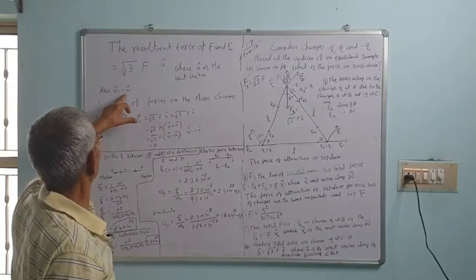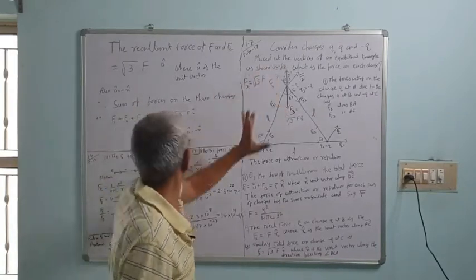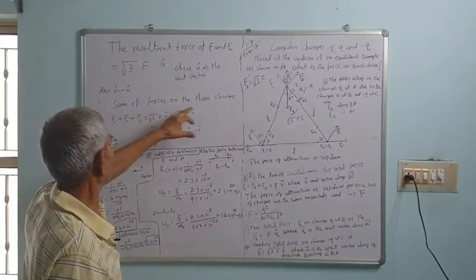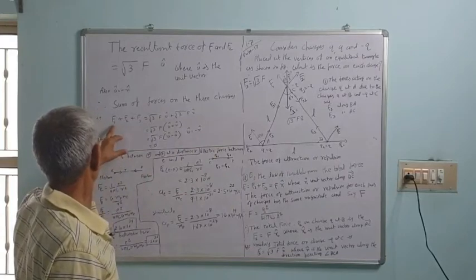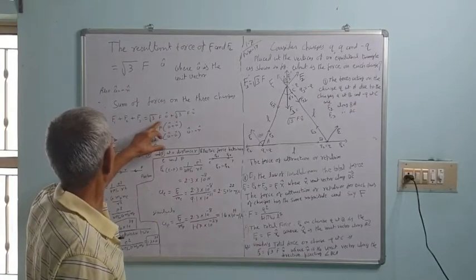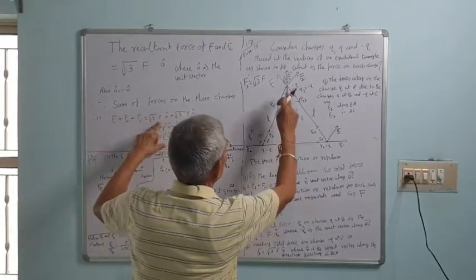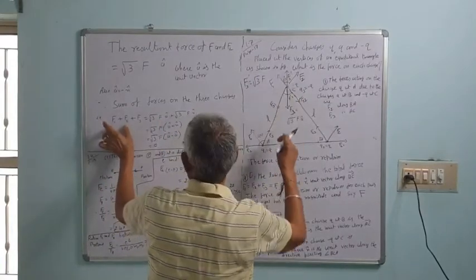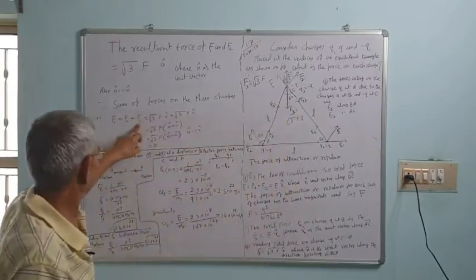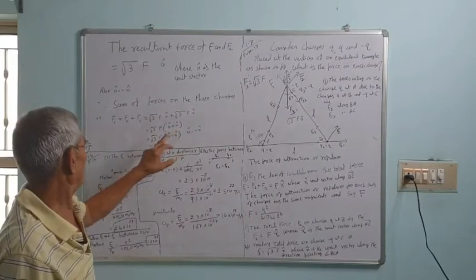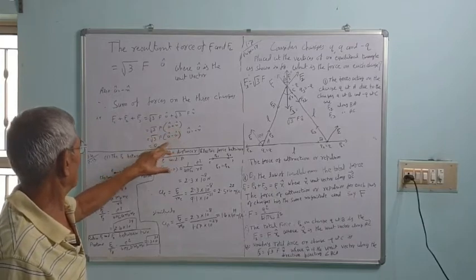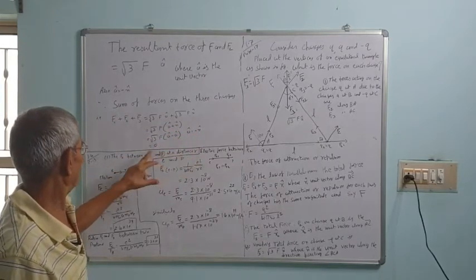Also, unit vector A is equal to unit vector n minus, as both are in opposite directions. Therefore F1 plus F2 plus F3, the sum of all forces on all three charges at A, B and C, is equal to under root 3F. This is the resultant of F1 and F2, and F3 is the resultant of these two forces. That is also under root 3F, equal to under root 3F bracket unit vector A plus unit vector n. But unit vector A is equal to unit vector n minus, so that is 0.